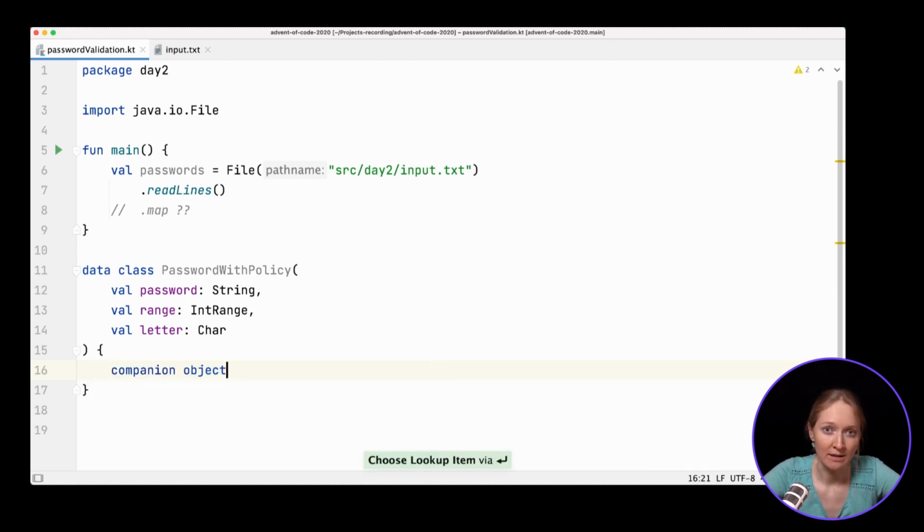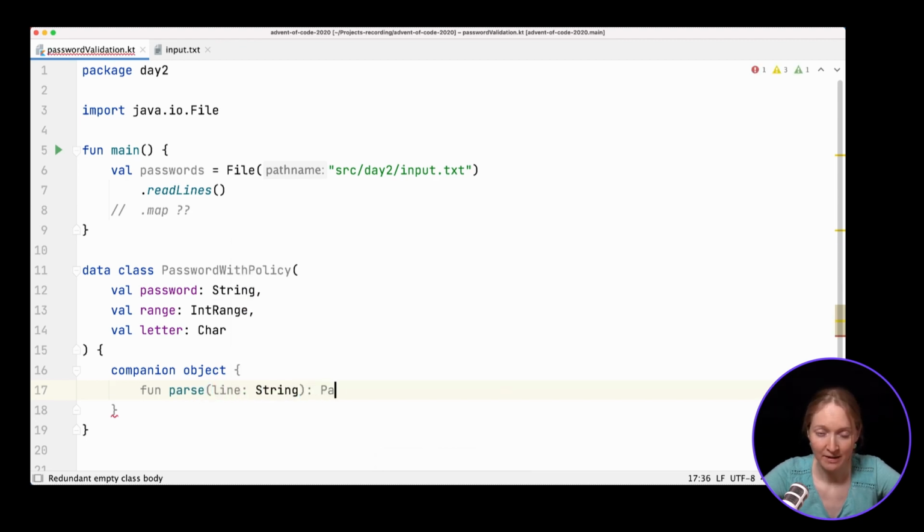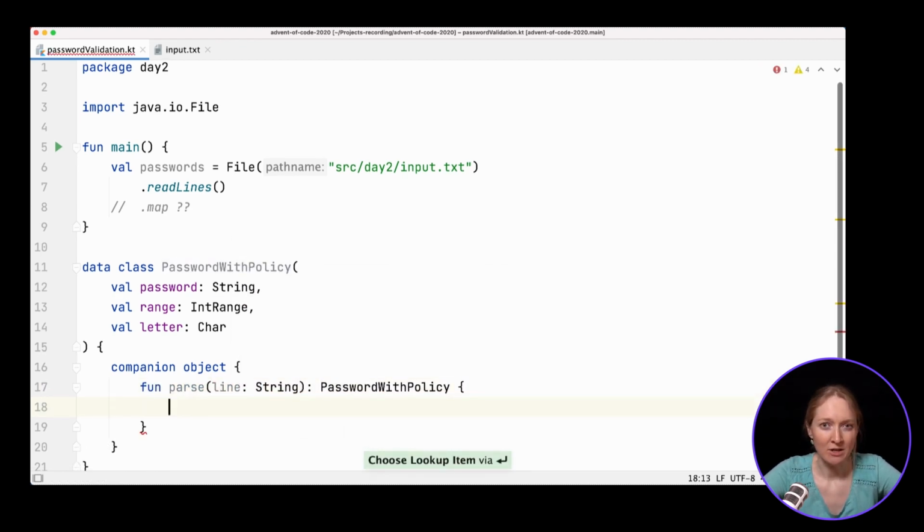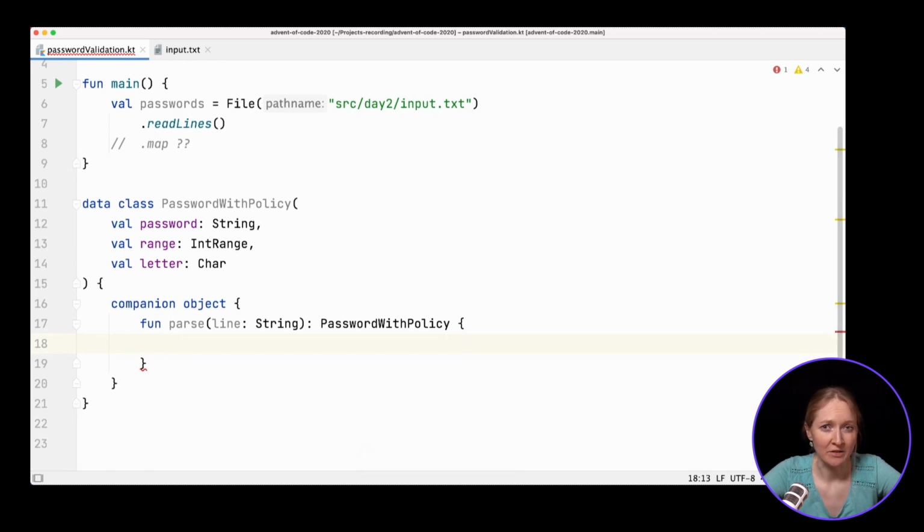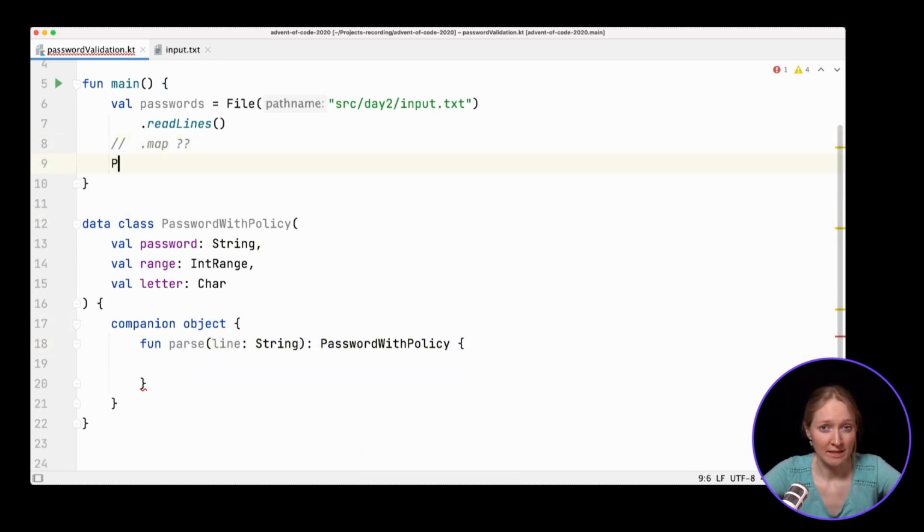Let's write a function that parses one input line into PasswordWithPolicy class. Since it's a function that creates an instance, let's put it into a companion object to our data class. Then we can call it by the class name.